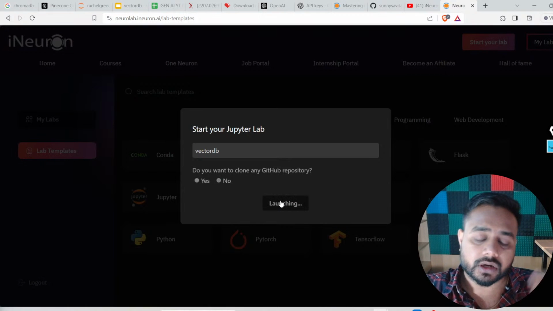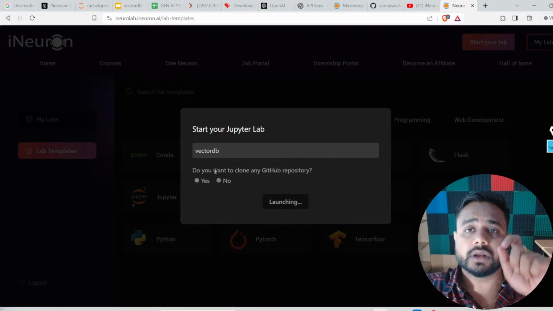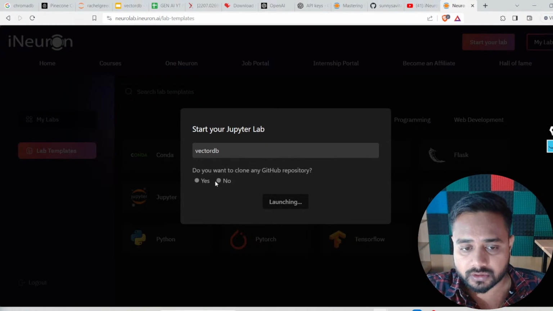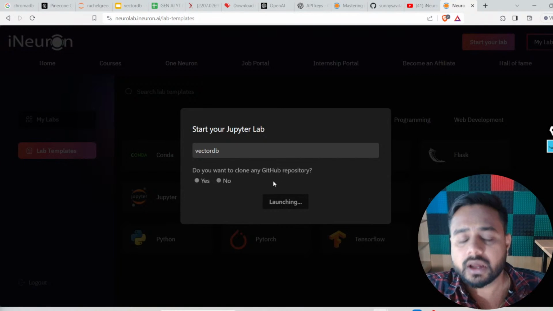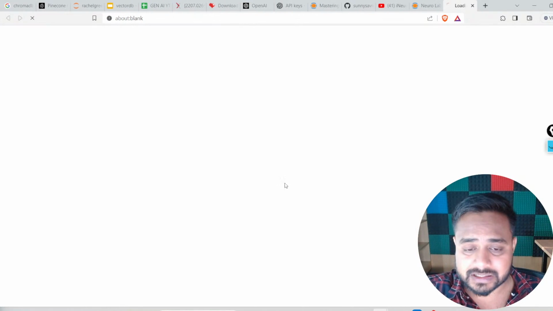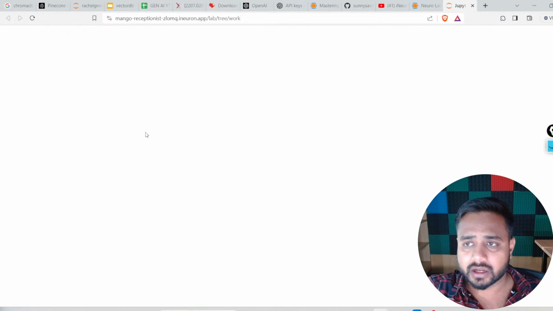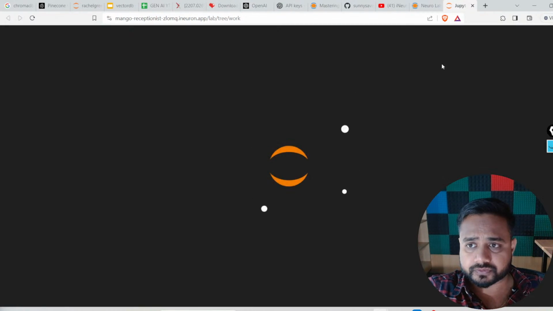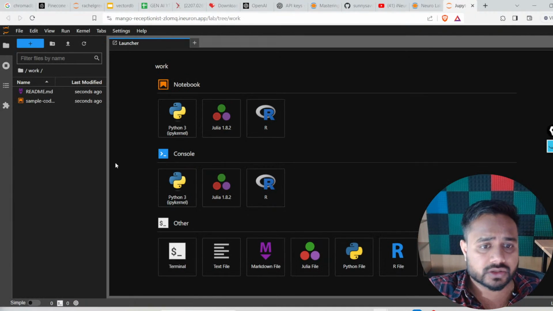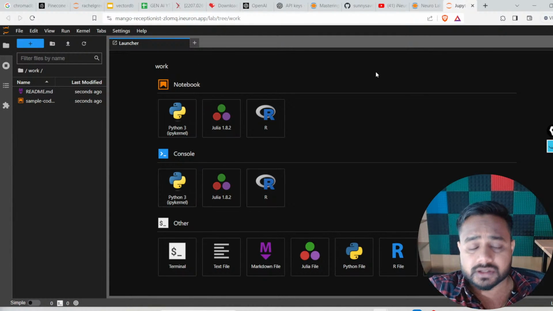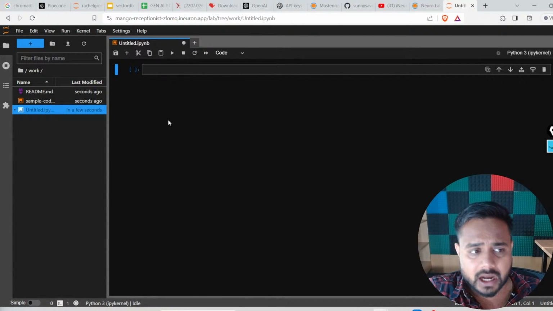So first you need to write down the name, and then just select this particular option, just click on that, and then launch your Jupyter instance. Here you can see this instance is getting launched now. After launching this instance you can click on this Python 3 ipykernel. So just click on this particular option, Python 3 ipykernel, and here you will get the file.